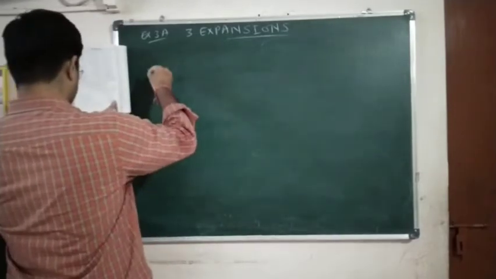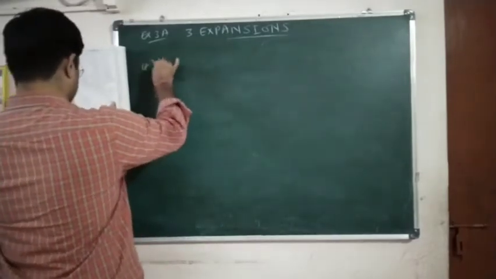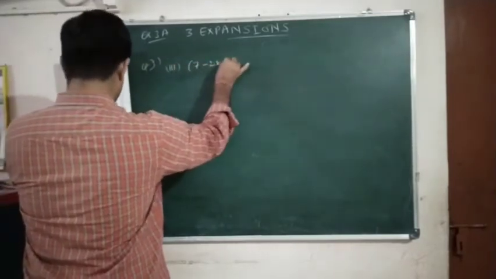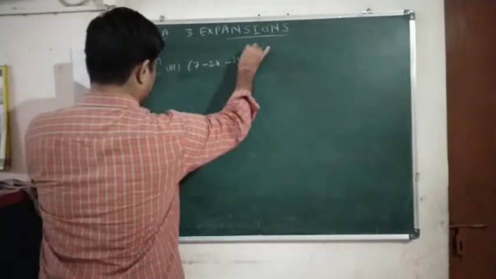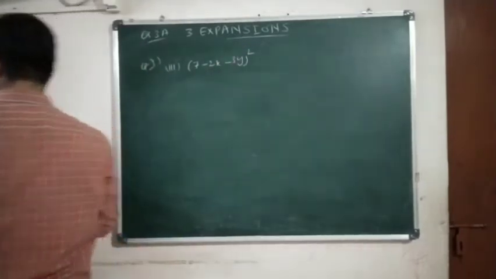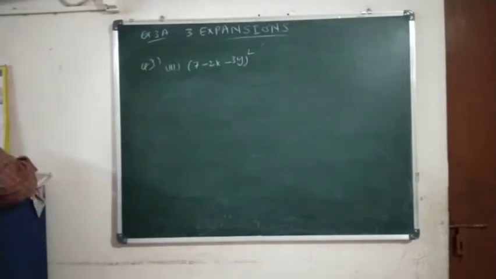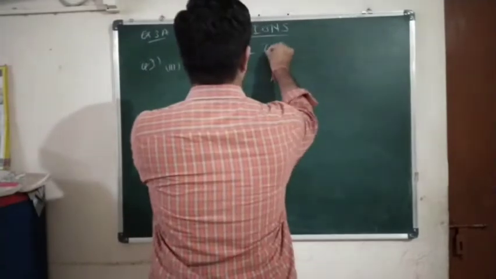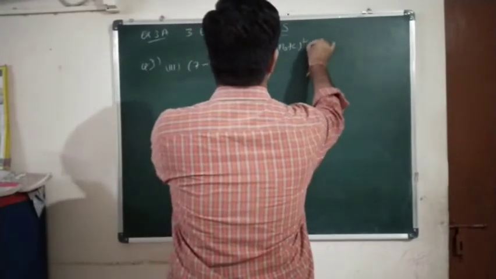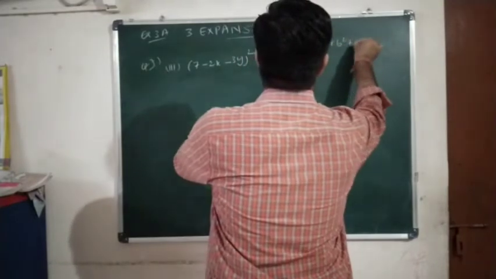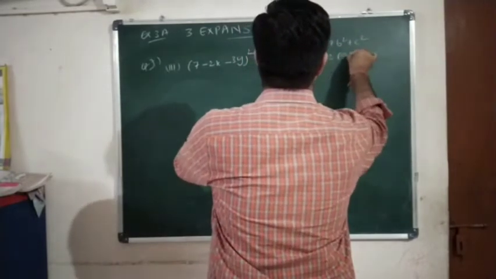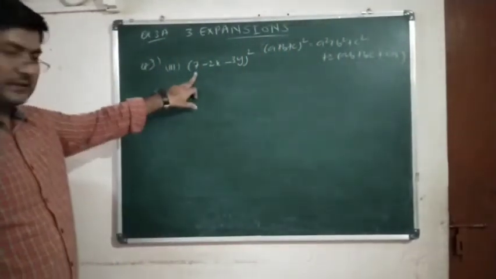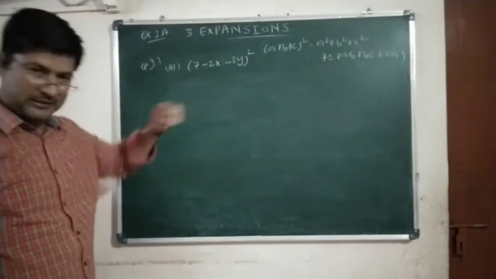Okay, question number 7, third one. We have (7 - 2x - 3y) the whole square. Okay, I have removed the formula. Let me write down the formula once again: a square plus b square plus c square plus 2(ab plus bc plus ca). Here a is 7, b is minus 2x and c is minus 3y.